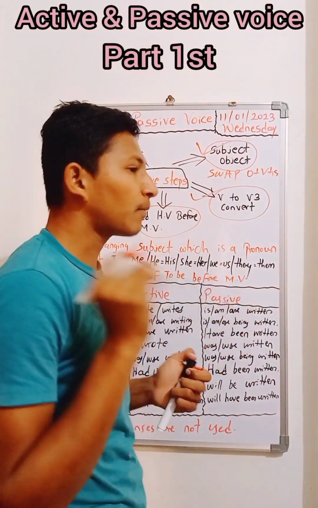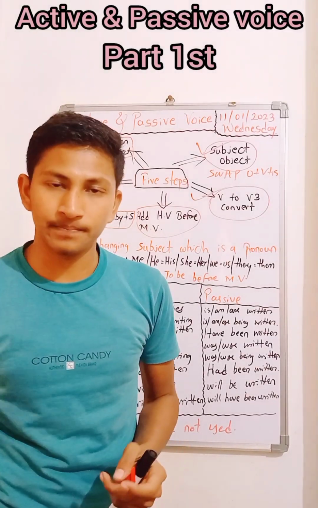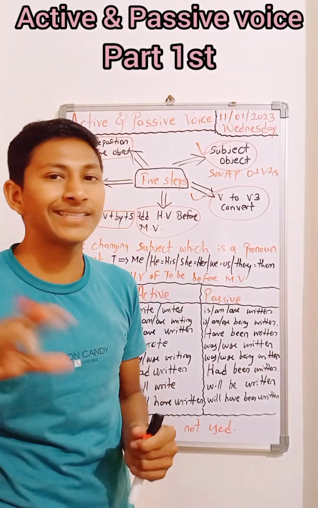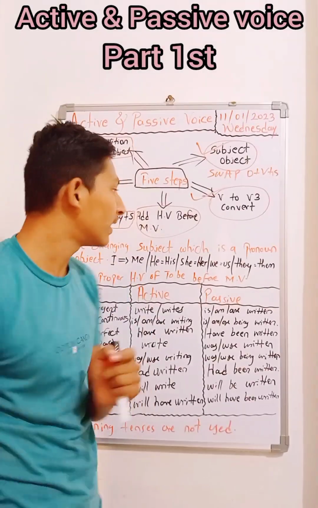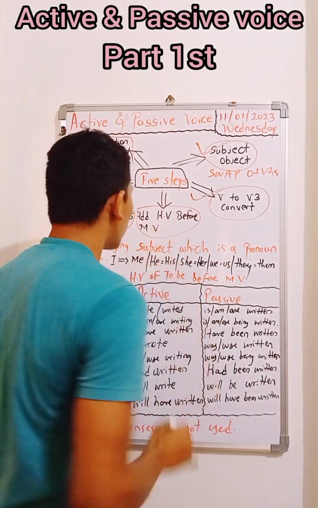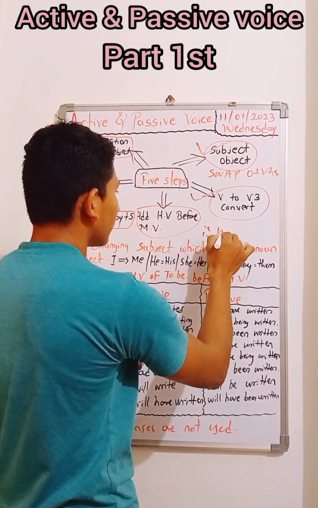Okay, suppose Vinay writes a letter. A letter is written by him. Okay, "is" is the main auxiliary verb, or we can call that a helping verb. Okay, "is" and "written".